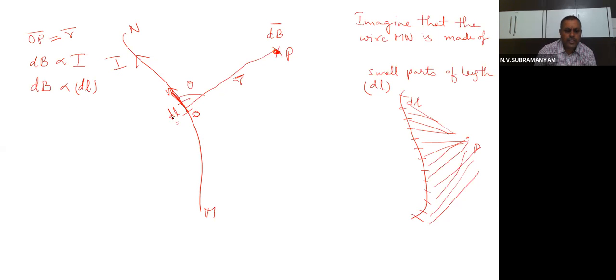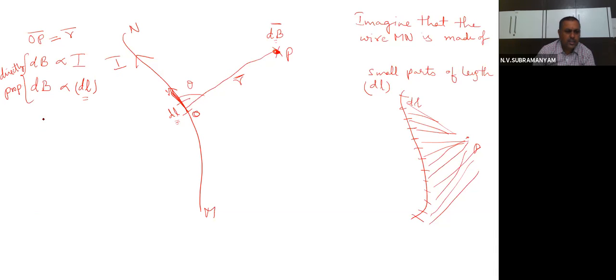And why is it proportional to the length of the element? Think, a smaller element will create a smaller magnetic field. A bigger element will create a bigger magnetic field. That means dB must be proportional to the length of the element, directly proportional. So these two are directly proportional here.